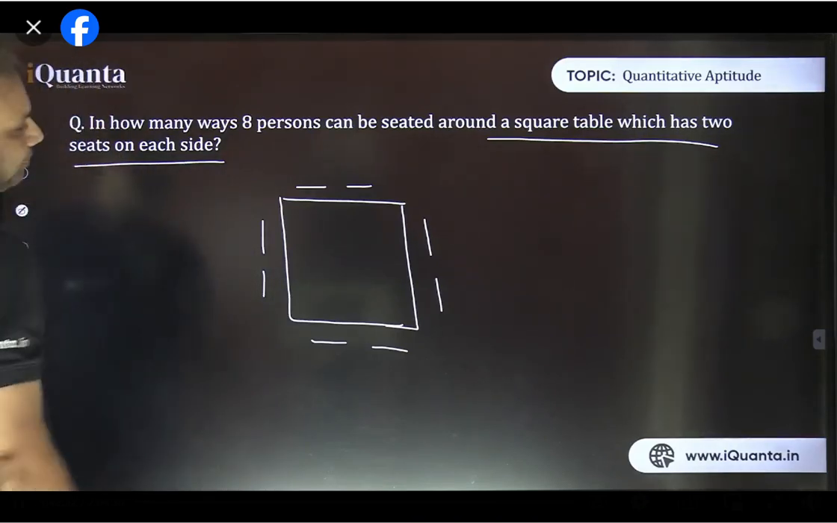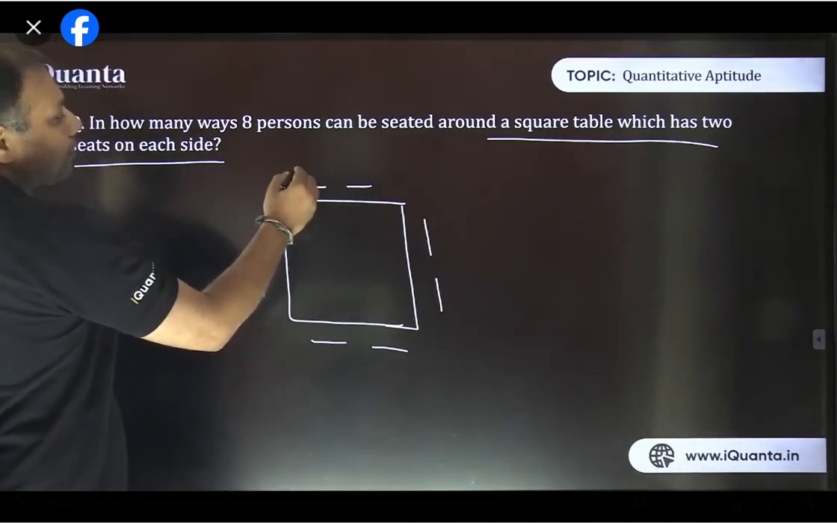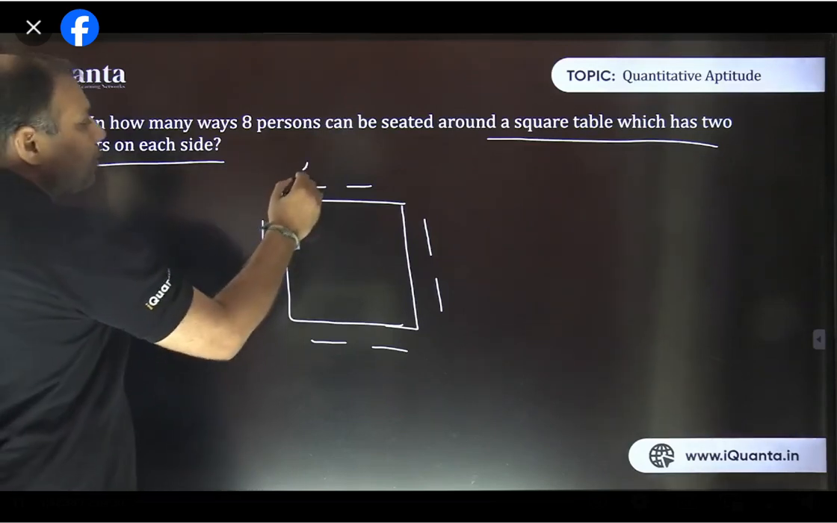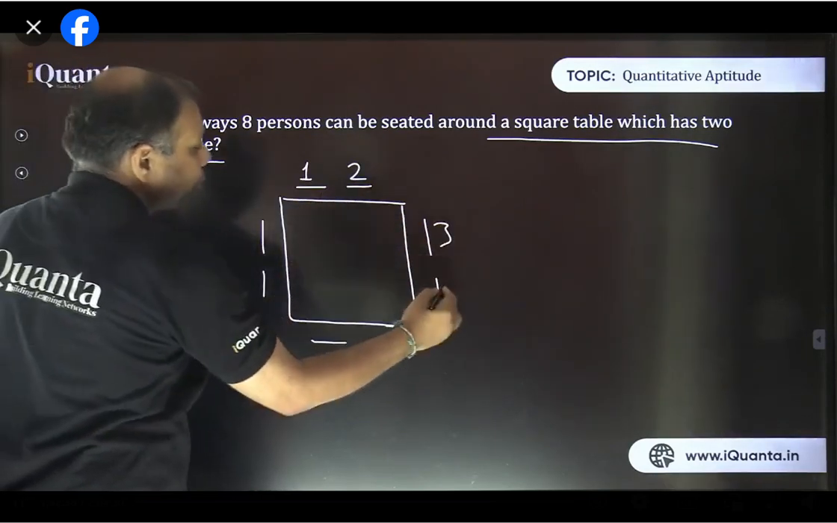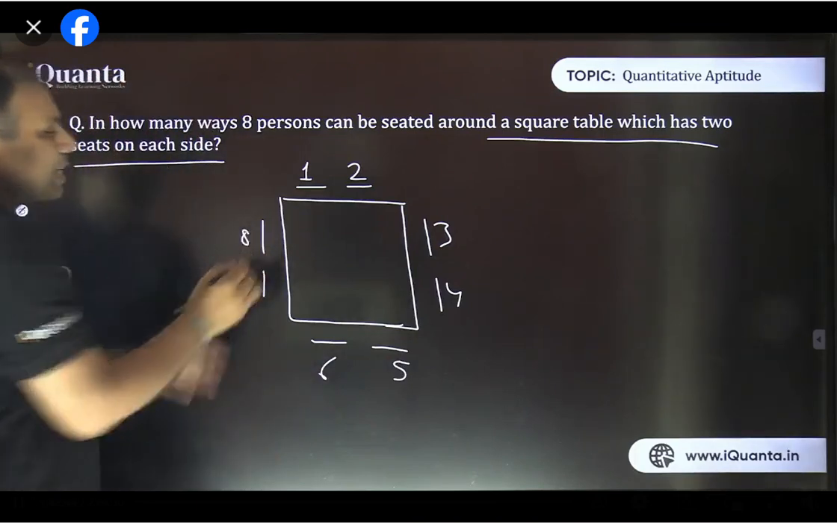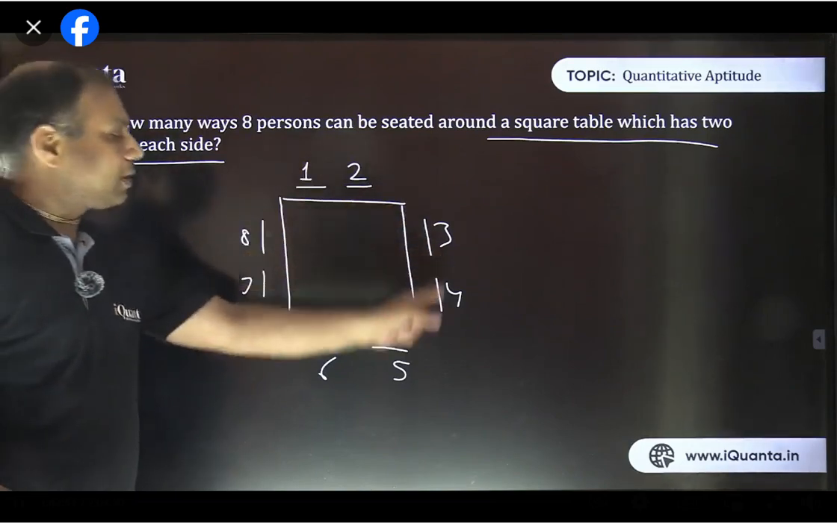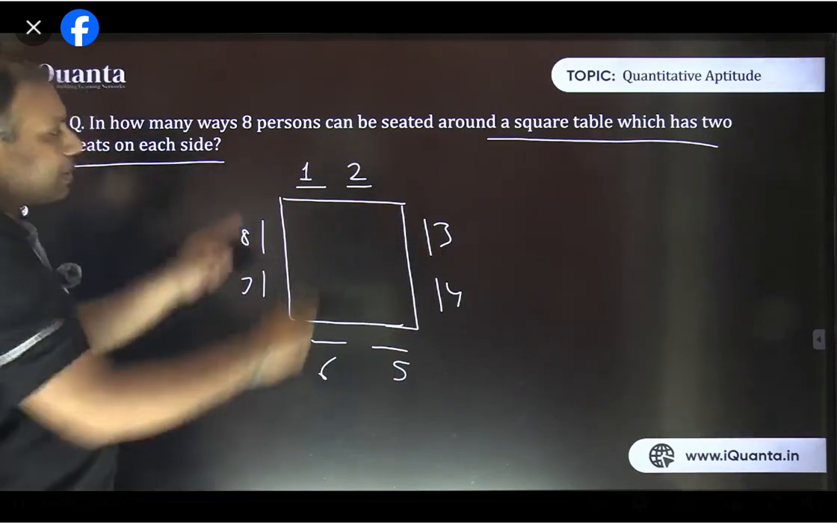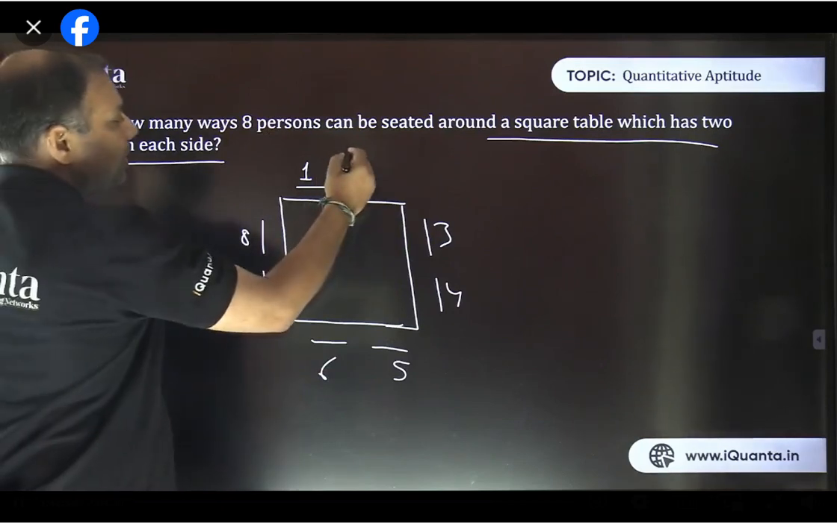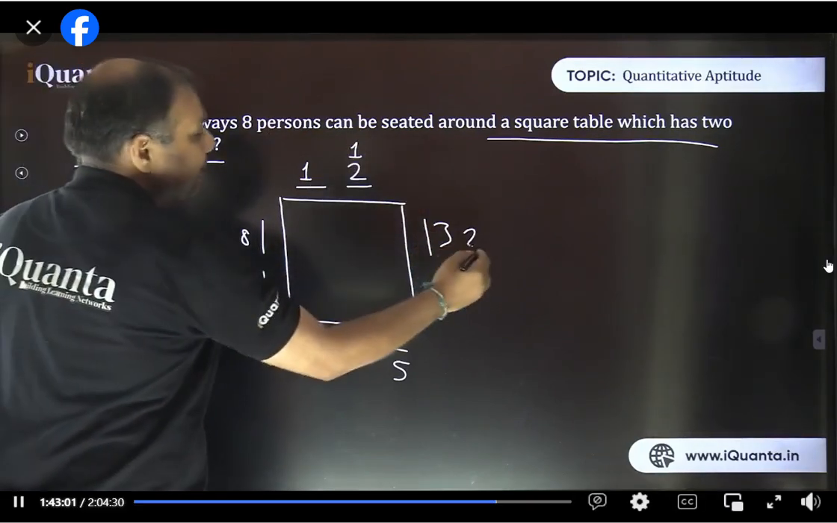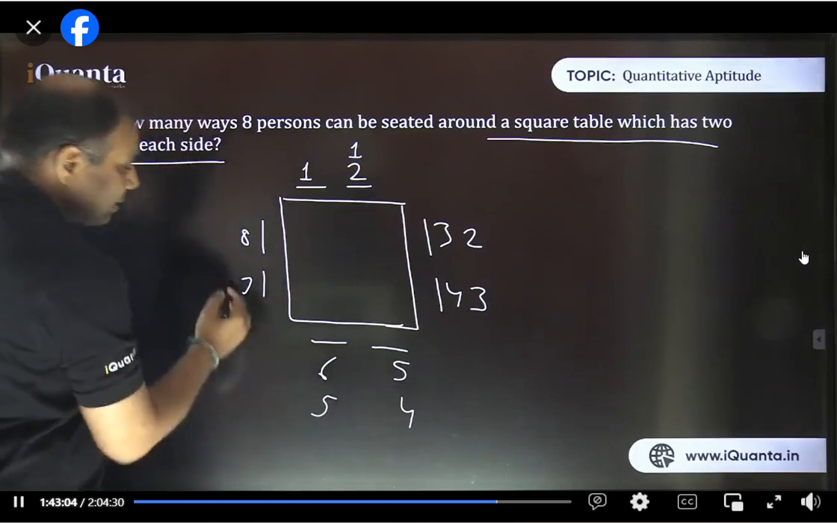See, let's say we seat the first person here. Please see very carefully. First person seated here, then second here, third, fourth, fifth, sixth, seventh, eighth. That is one possible arrangement. Now the same arrangement, if I rotate slightly, let's take the first person here. First, then second, then third, fourth, fifth, sixth, seventh, eighth.